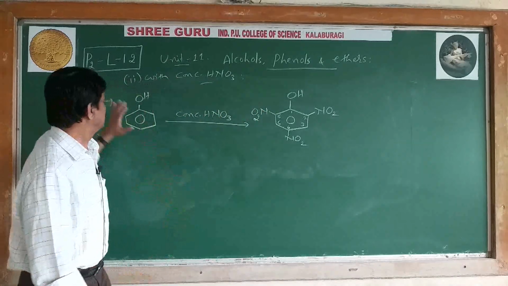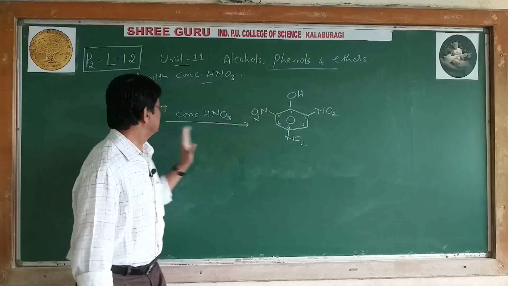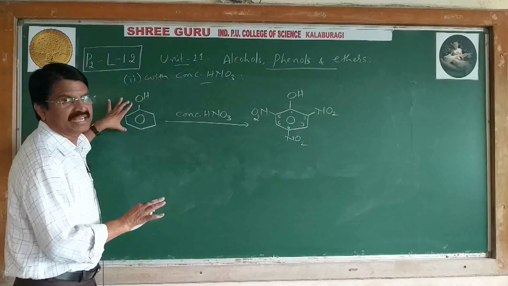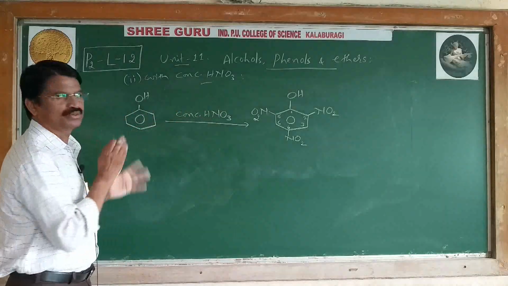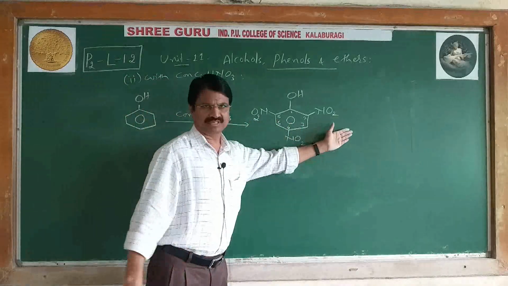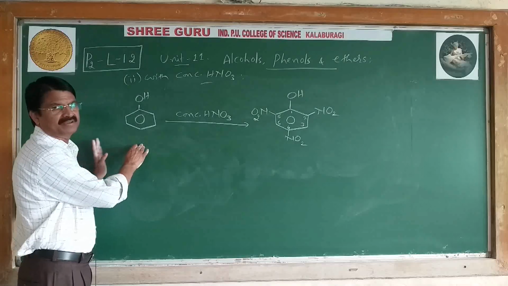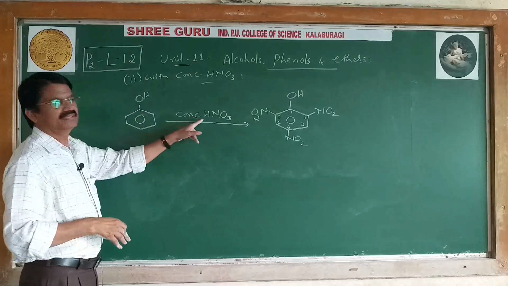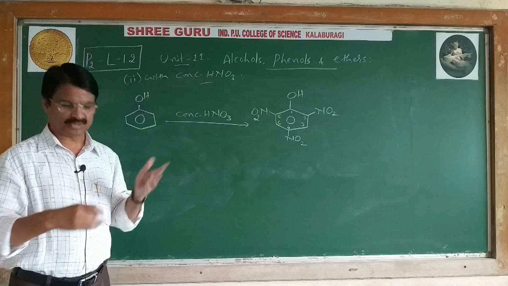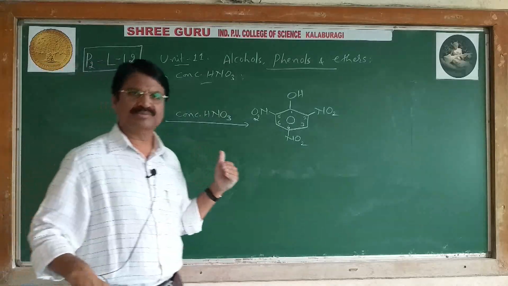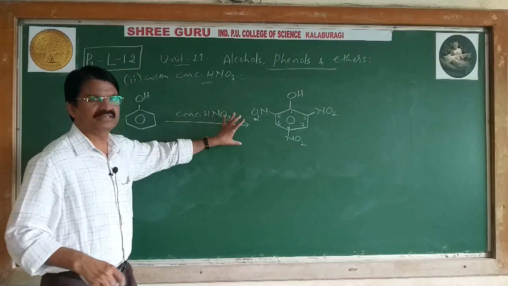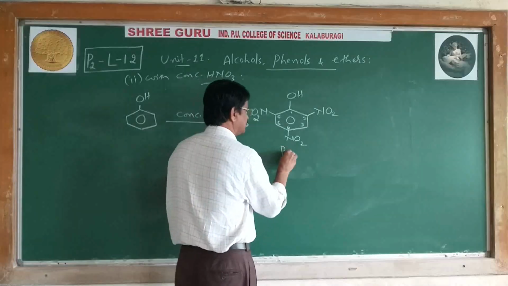You have to draw the structure of phenol and the structure of picric acid. Here plus don't write, it is not necessary. Important: structure of reactant, structure of product. Organic compound structures you have to draw. Then the byproduct in nitration, you know, is water. Reactants in nitration: aromatic compound plus HNO3. In the case of phenol, dilute HNO3 or concentrated HNO3, because phenol reactivity is high, hence we can use even dilute nitric acid. Next, if it is concentrated HNO3, we get a yellow solid called picric acid.